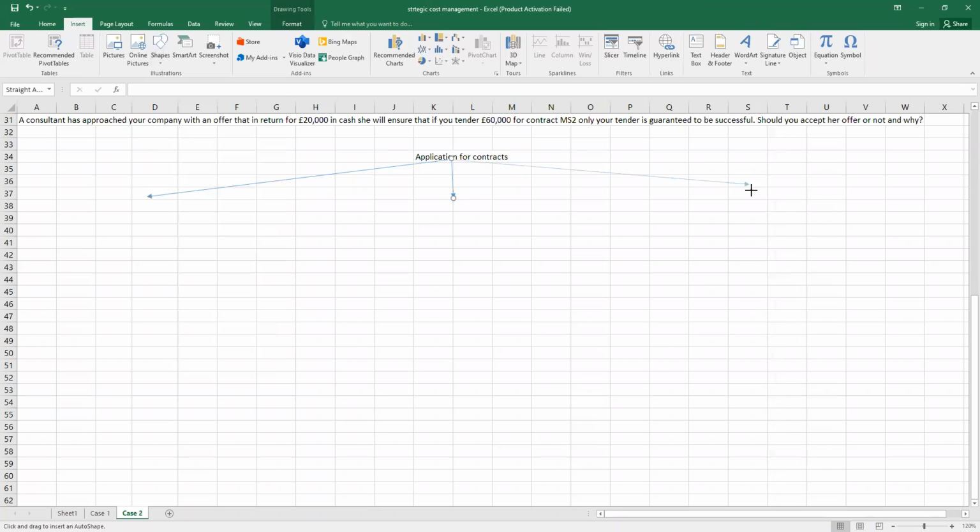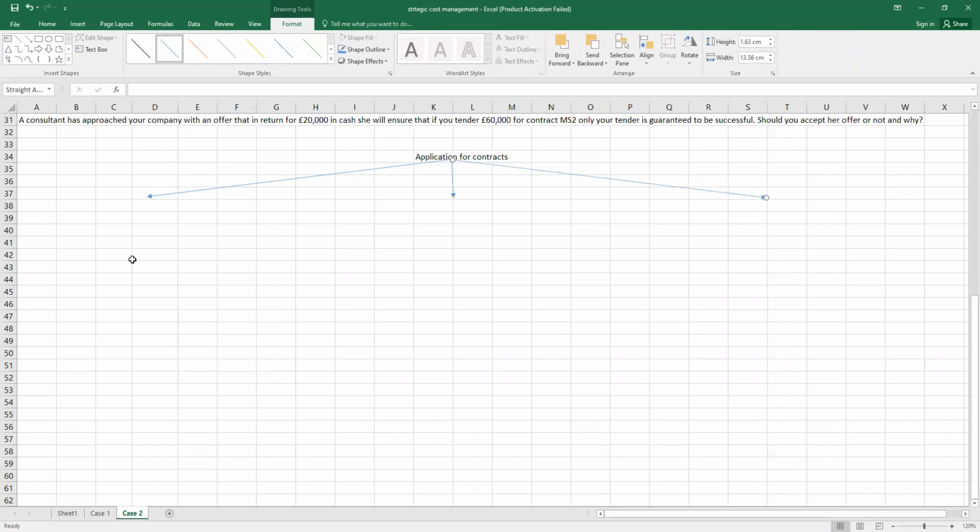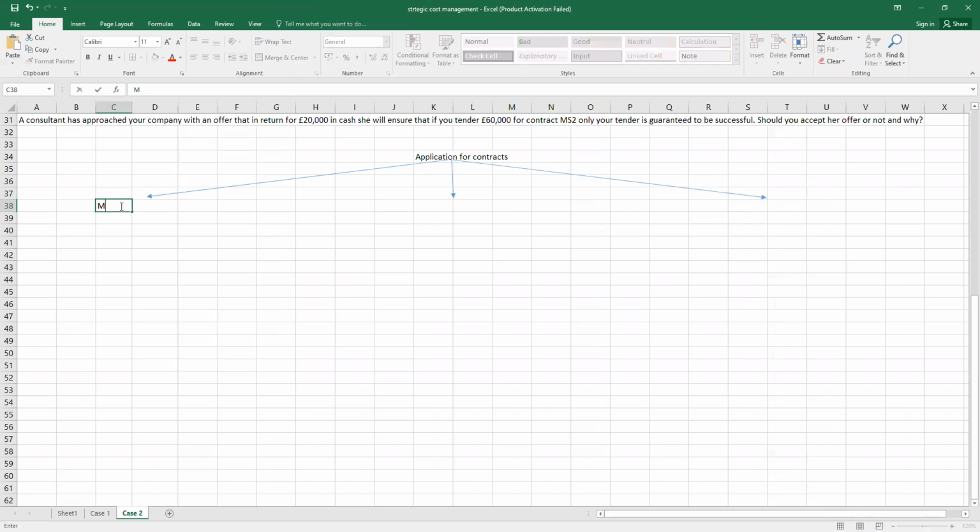So I'm drawing three arrows over here: for MS1, the second probability only applying for MS2, and the third is application for MS1 and MS2 both.